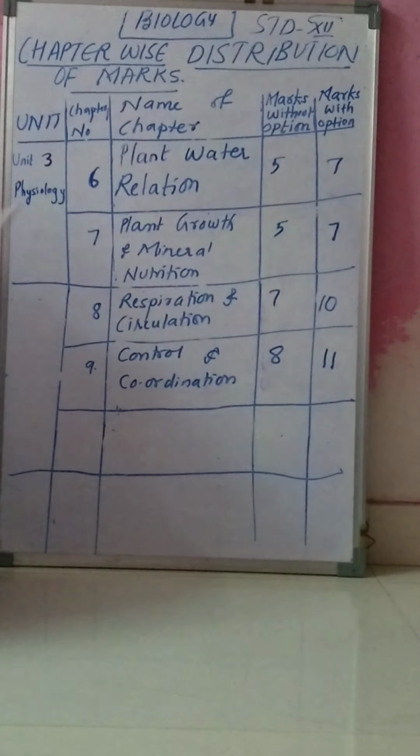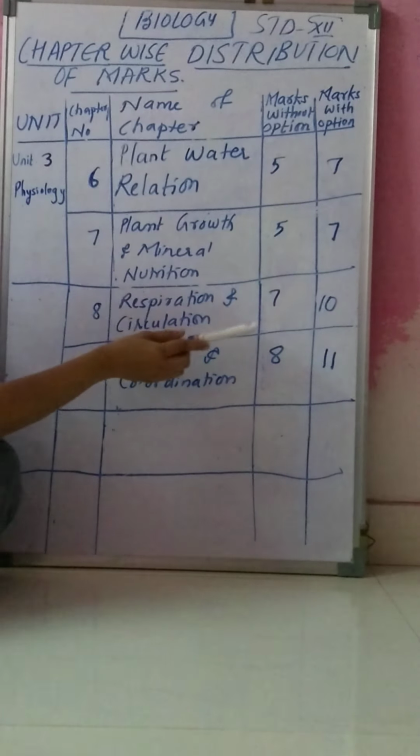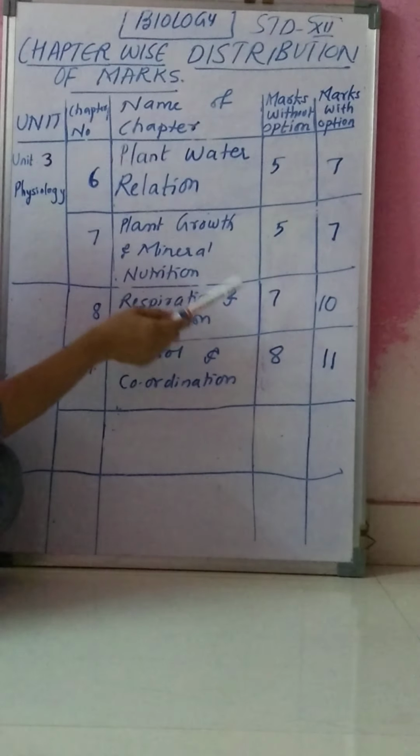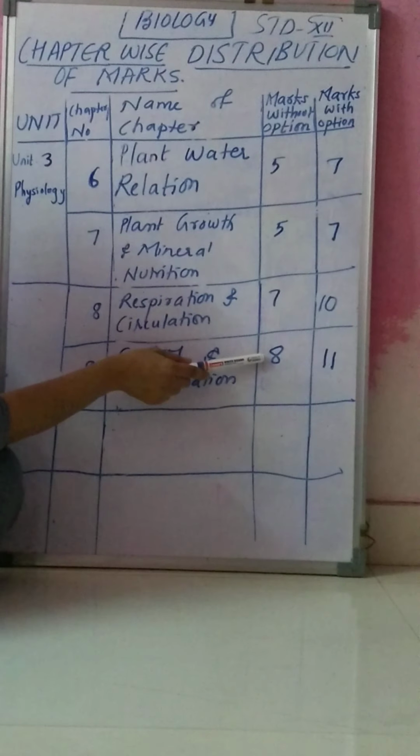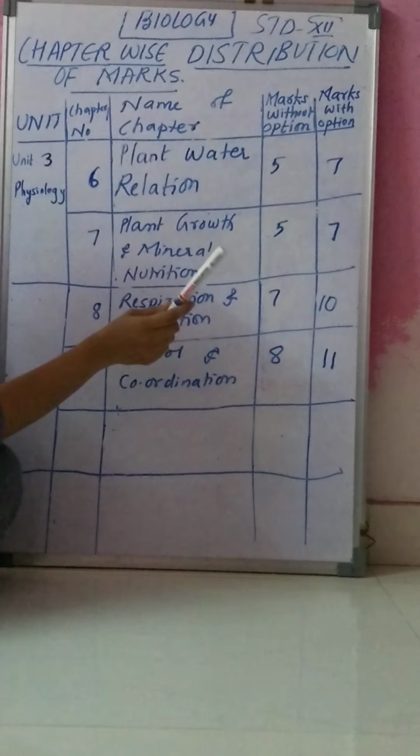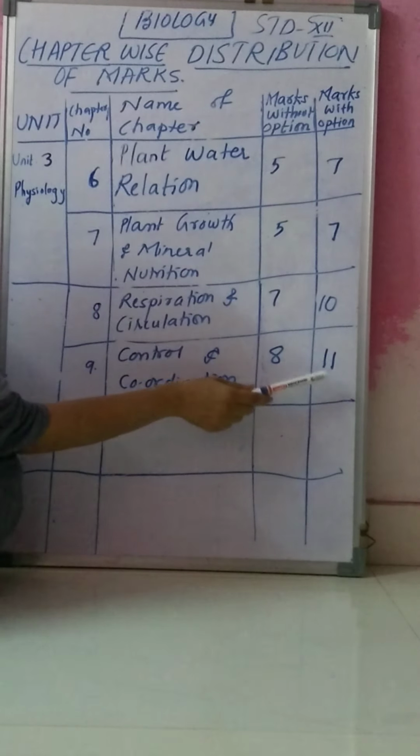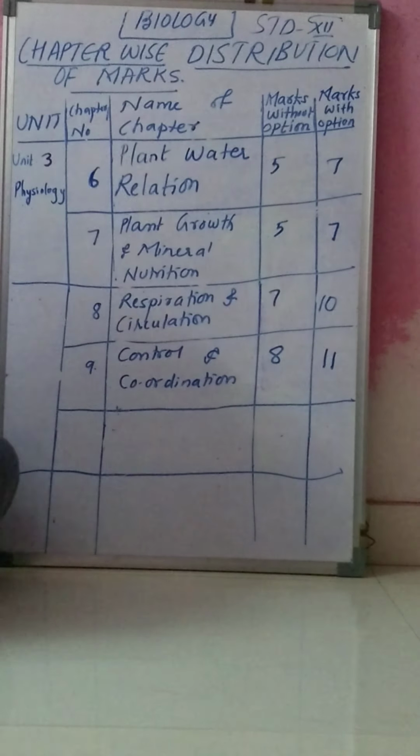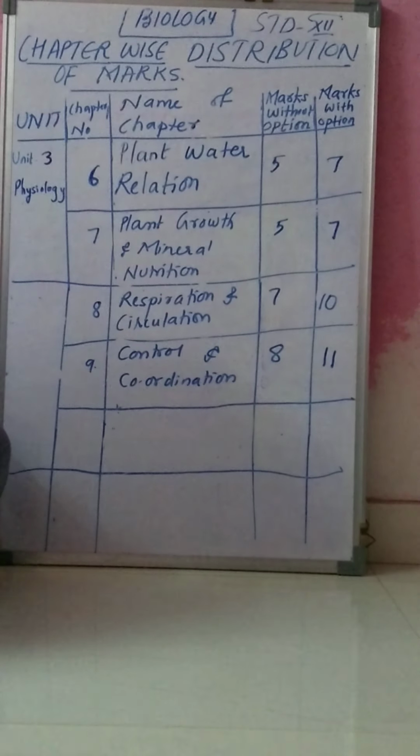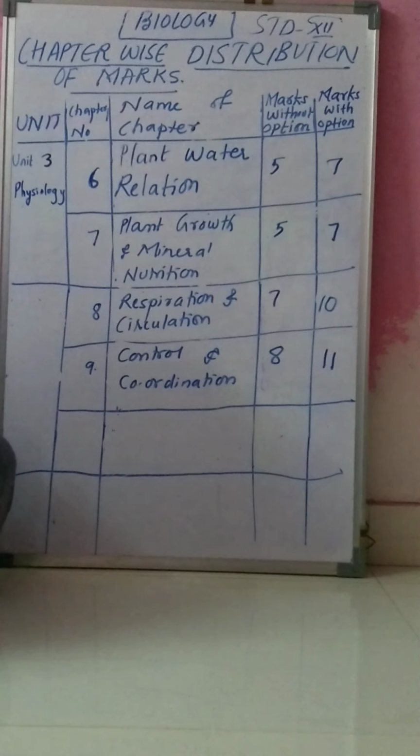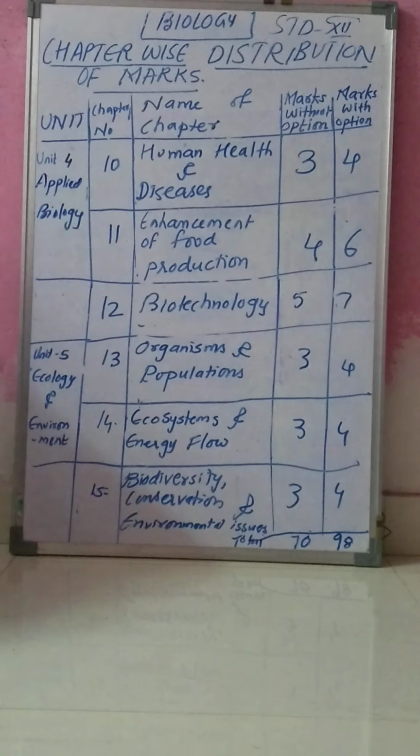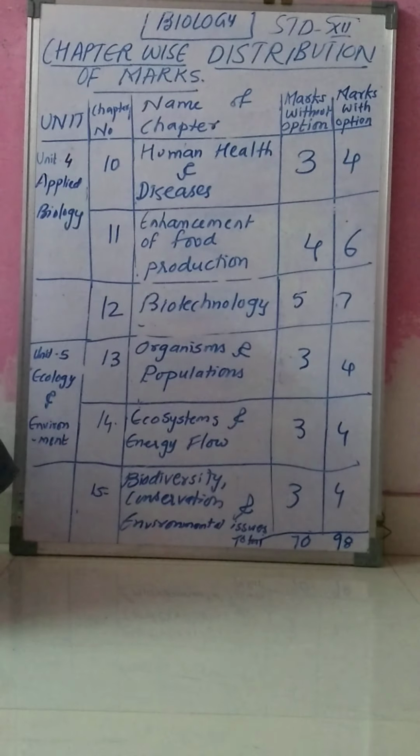Means the total marks here is 25 marks without option and 35 marks with option. Next unit is unit number 4. Unit number 4 is applied biology.